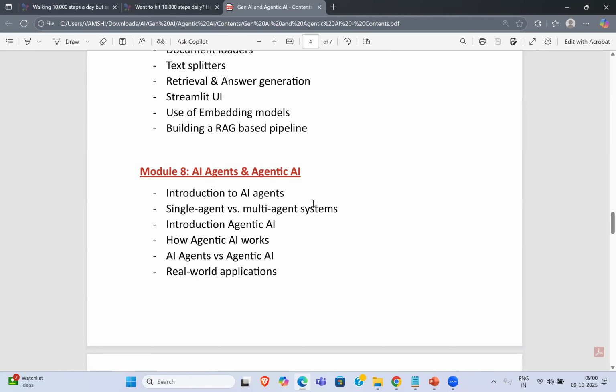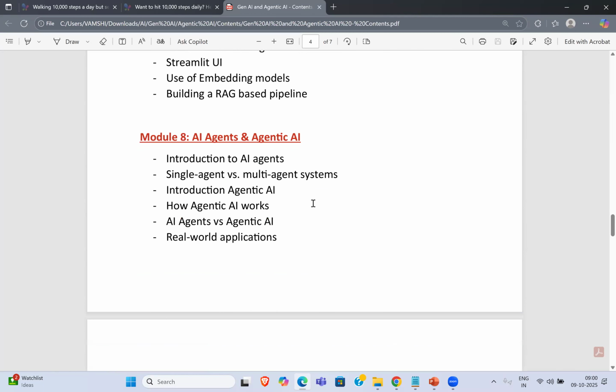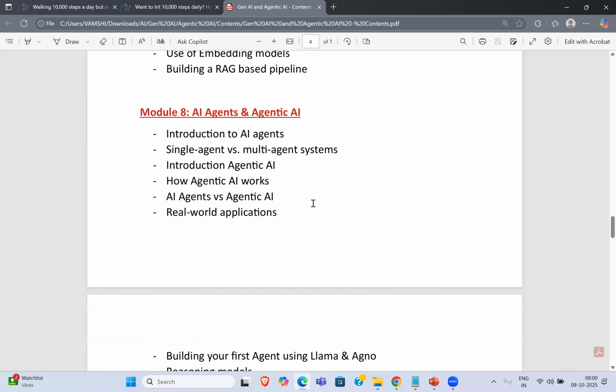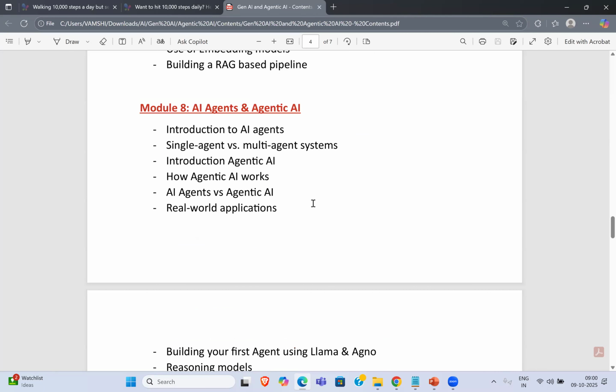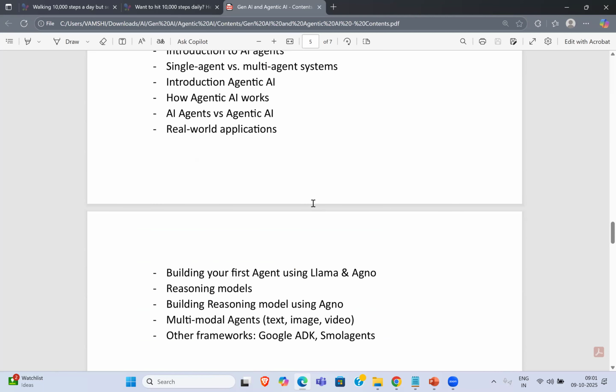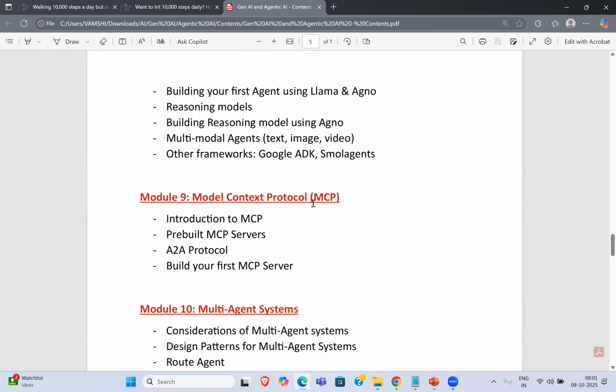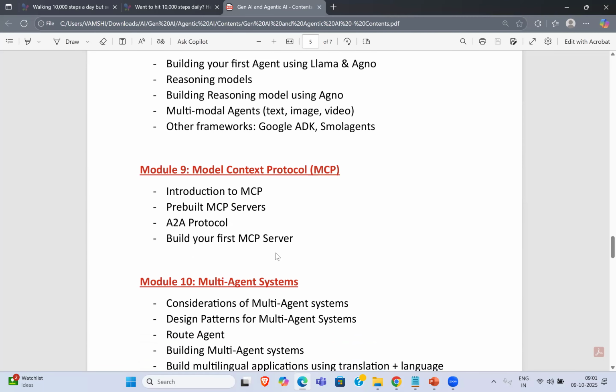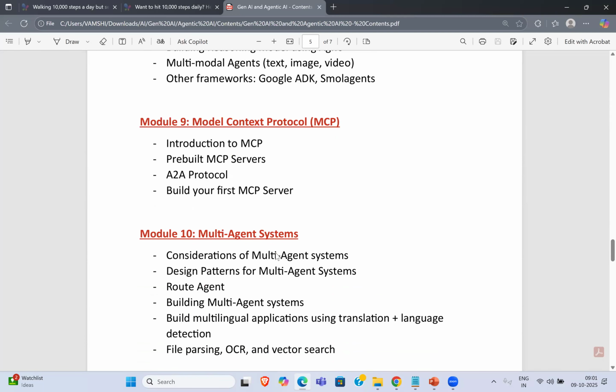AI agents and agentic AI, I'll give you the differences between these. So we will be designing a single agent system. We'll also be designing multi-agent systems. All right, multi-agent systems are a collection of AI agents. And again, we'll also be looking at MCP servers, the MCP protocol. Now, someone asked me yesterday, what is MCP? All right. So, Model Context Protocol. How it works exactly and how we'll be building it. So we'll also be learning that.